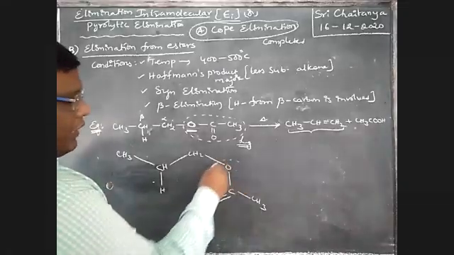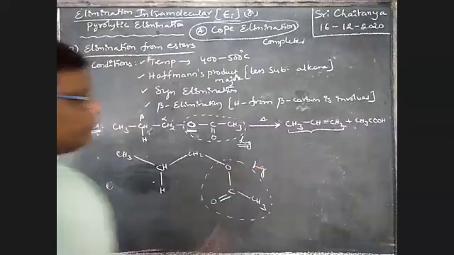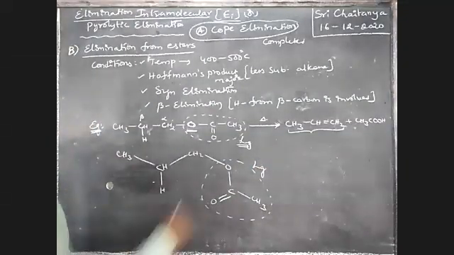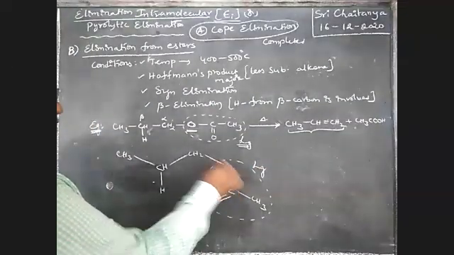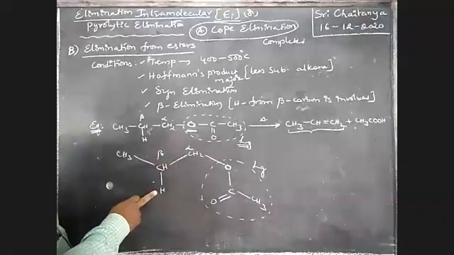So this is totally our leaving group, boys. This is oxygen. The oxygen attached carbon is the alpha position. This is the beta position, so it is a beta hydrogen.